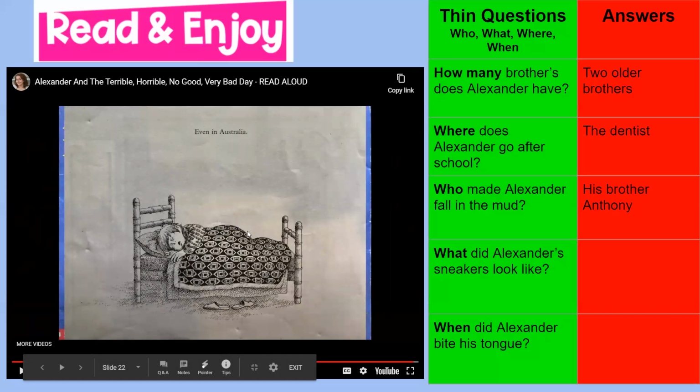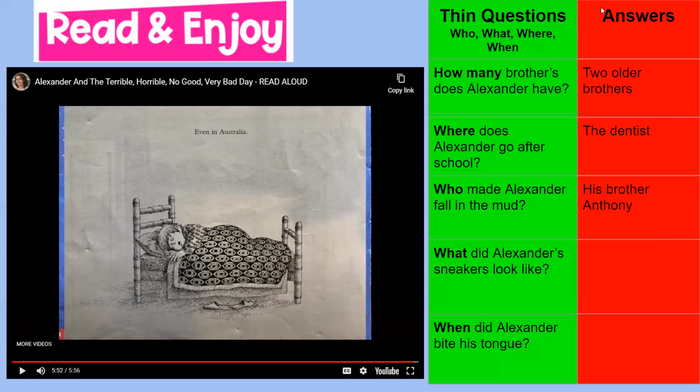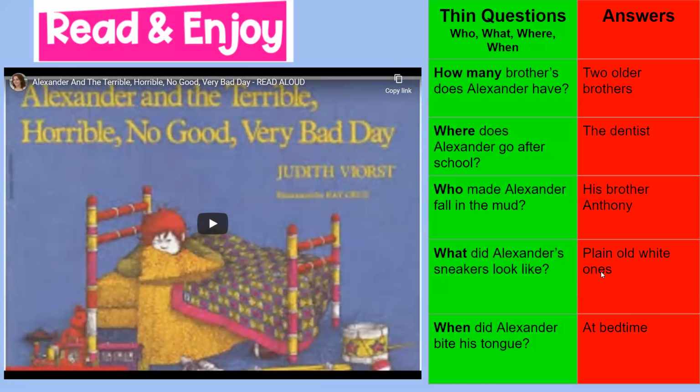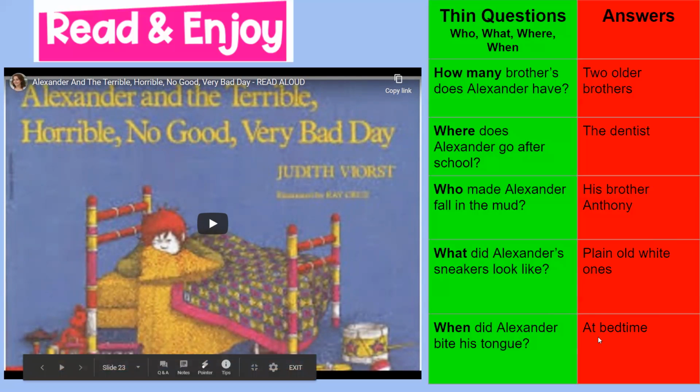Ain't that the truth? Were you able to find the answers to our thin question? What did Alexander's sneakers look like, and when did he bite his tongue? You answered his sneakers were just plain old white ones. You are correct. And when did he bite his tongue? At bedtime.